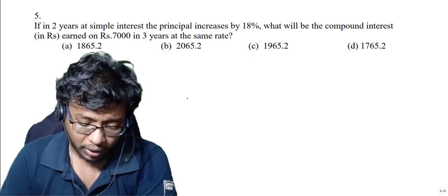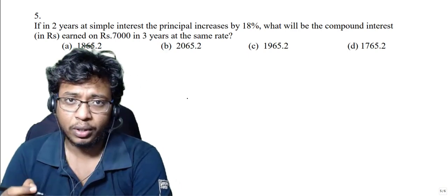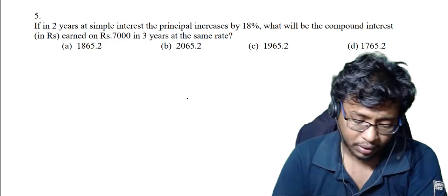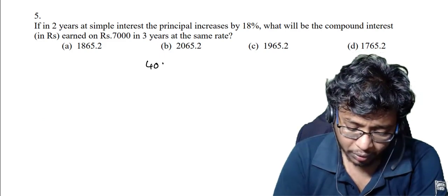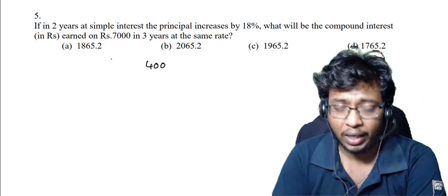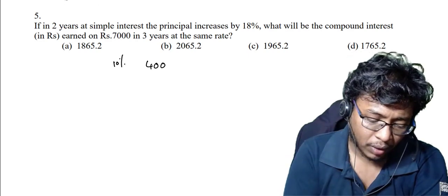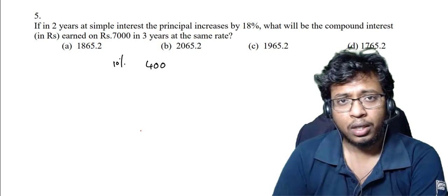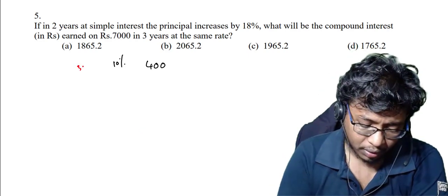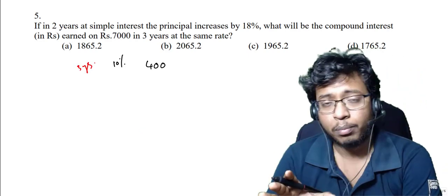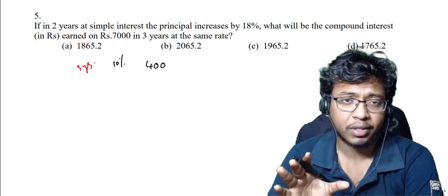As I told you in maybe mock test 1, compound interest is nothing but interest on interest. Suppose I take 400 rupees here and my rate of interest per annum, let it be 10%. Now I'll mark with different colors. For 3 years, I want to calculate my compound interest at 10% per annum.